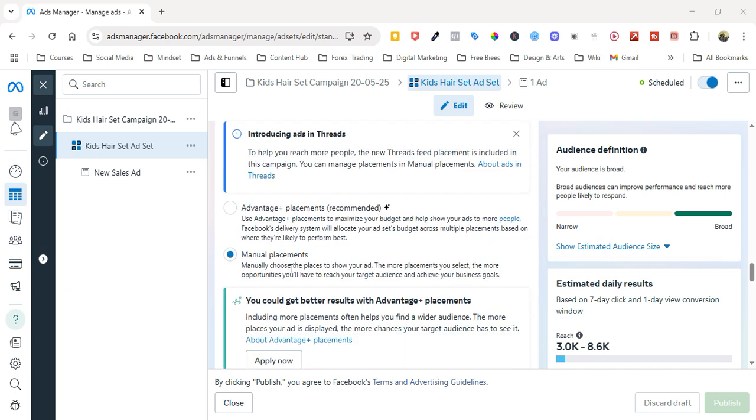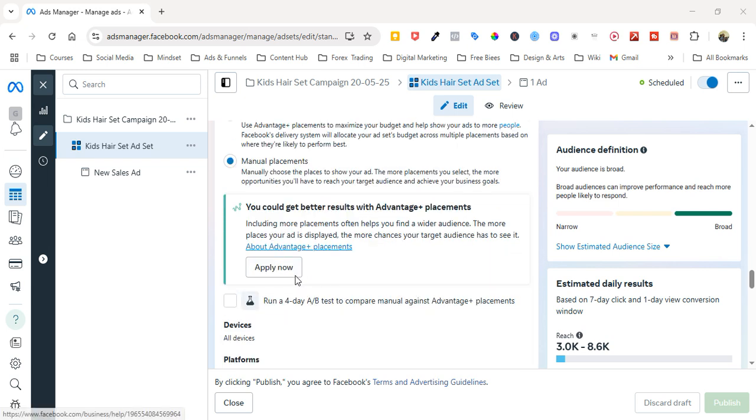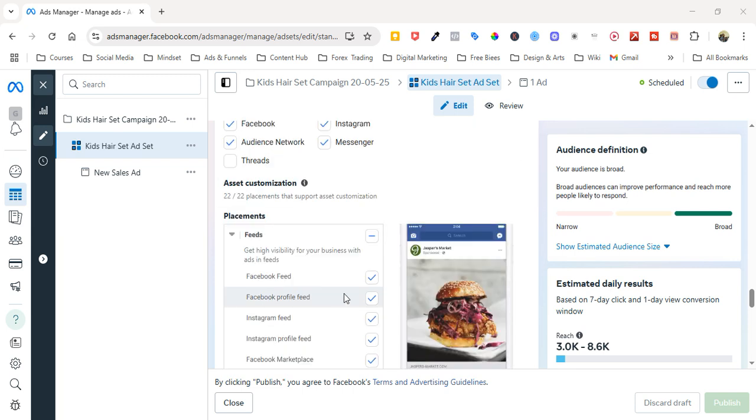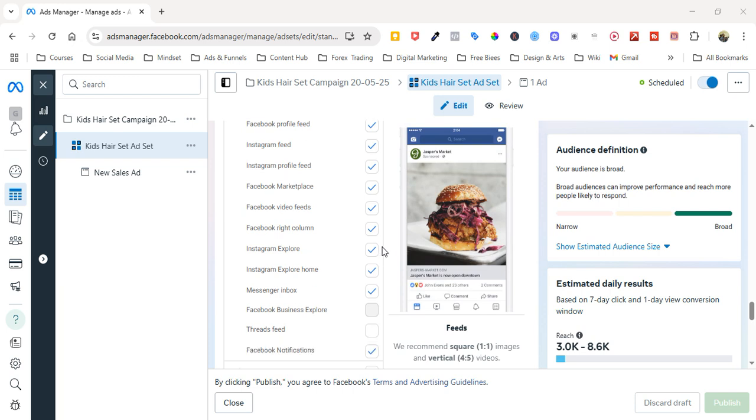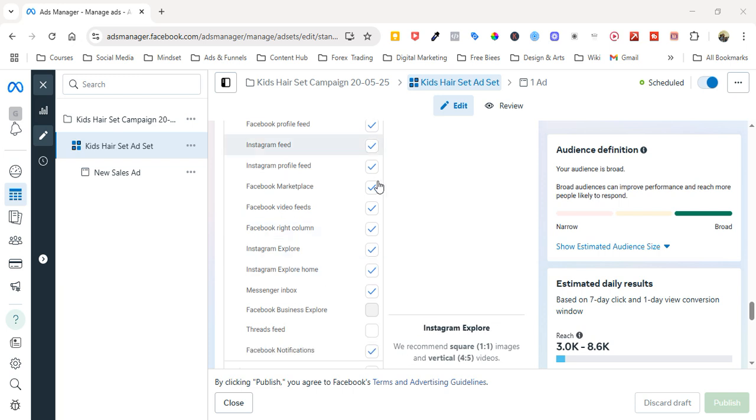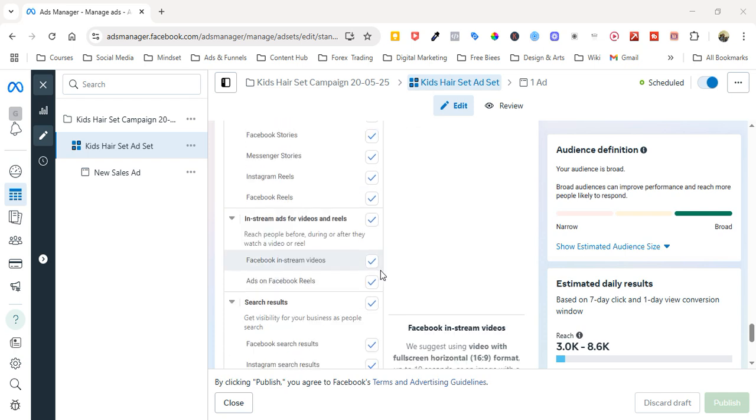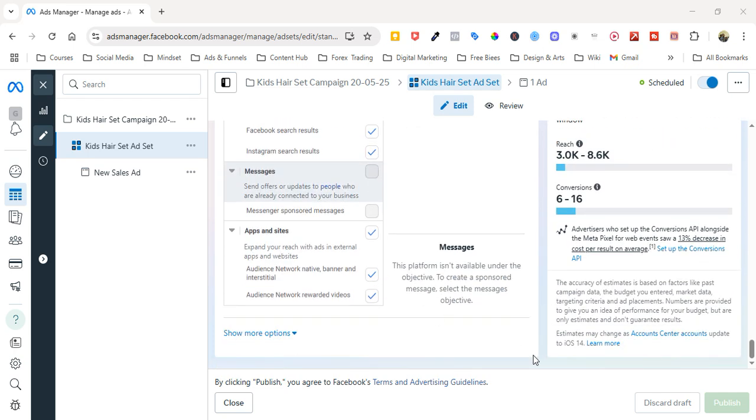And when we scroll down over here, we are using manual placement. For the messaging, we are using Advantage plus placement. But for this one, we are using manual placement. When we scroll down, you'll see that the manual placement is for only Facebook, Audience Network, Instagram, and Messenger. And when we scroll down, you see the places where we are targeting. These are the placements where the ads we've set up will be shown. These are the places it will be displayed.